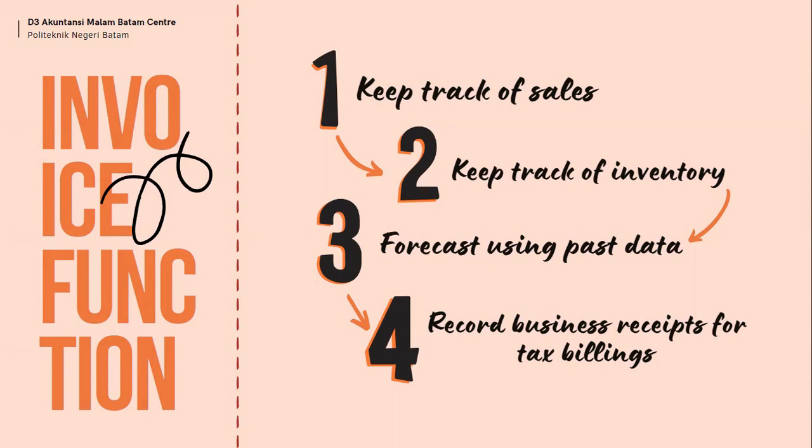Third, forecast using past data. Using historical data in forecasting is one of the best ways to make sound business decisions. And last, record business receipts for tax billings. Receipts are an official record that represents proof of a financial transaction or purchase. Receipts are issued in business-to-business dealings as well as stock market transactions. Receipts are also necessary for tax purposes as proof of current expense.